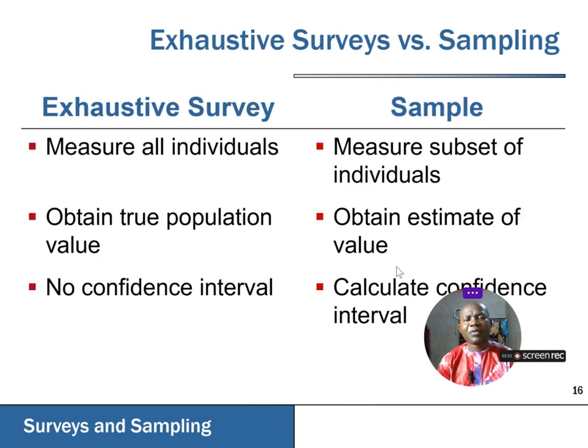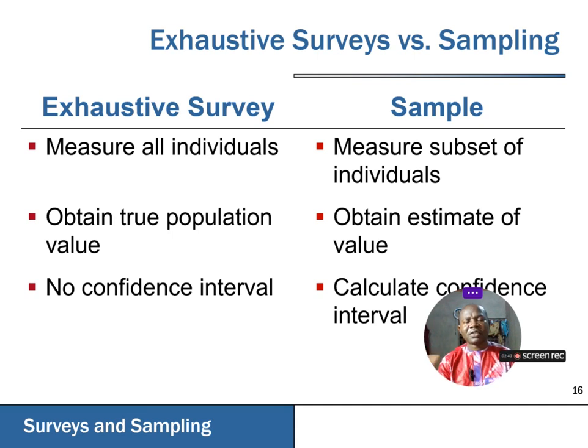Now, usually we have two possible ways a survey can be conducted in a population. There's what we call exhaustive survey. An exhaustive survey is otherwise known as total sampling. A situation whereby you want to conduct a census.